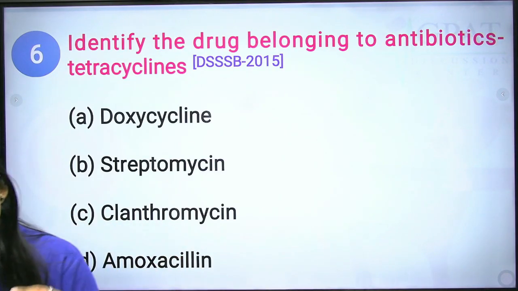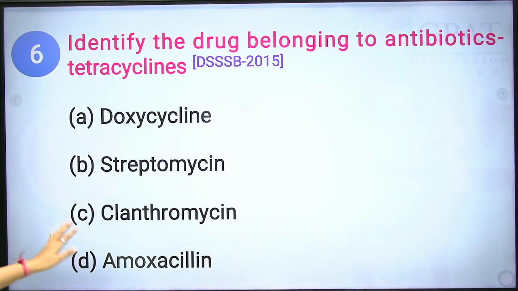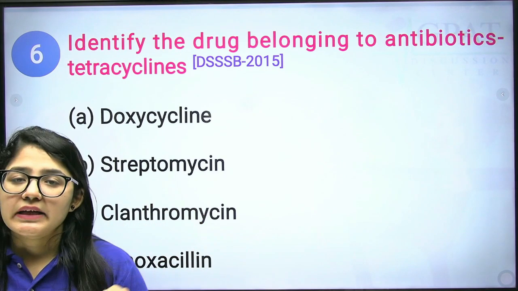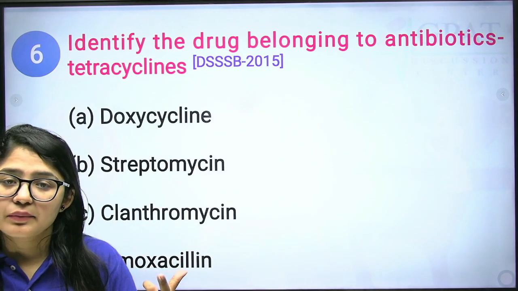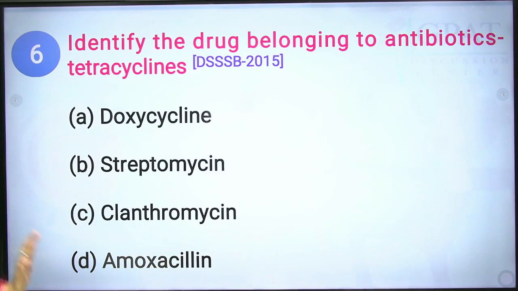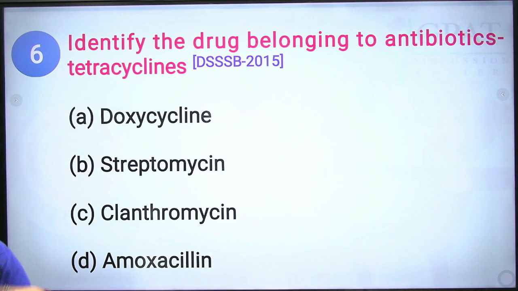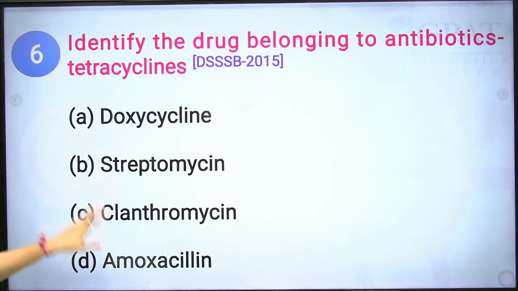It also inhibits the 30S ribosome but with a different structure. Next we have clarithromycin. This comes under macrolide antibiotics and it acts on the 50S ribosome. Next we have amoxicillin. This is a beta-lactam antibiotic, a penicillin group classification. It inhibits bacterial cell wall synthesis. Clear? So the correct answer will be doxycycline.